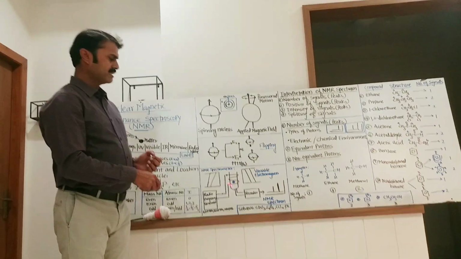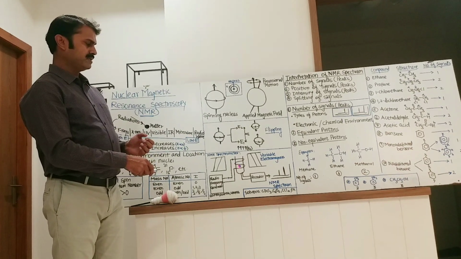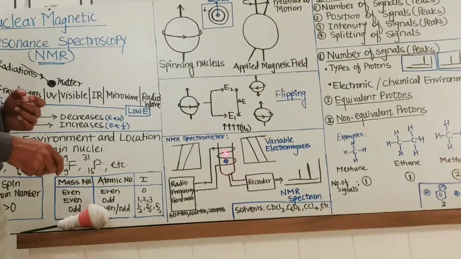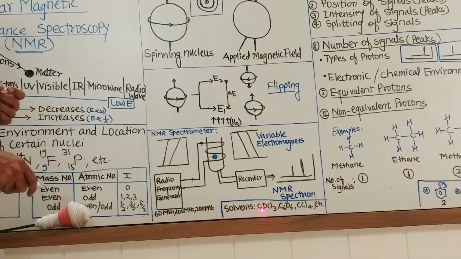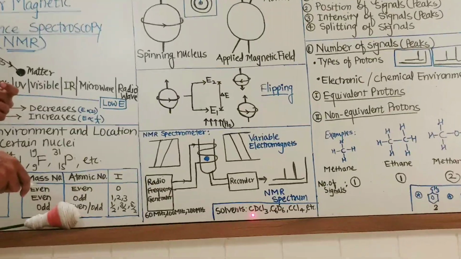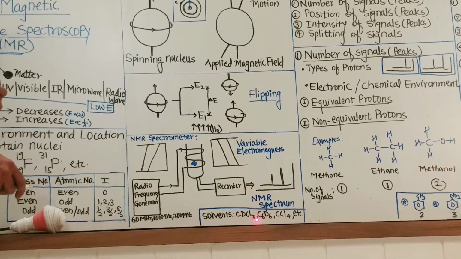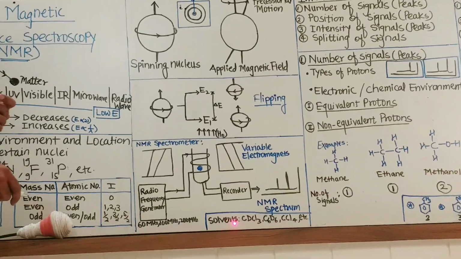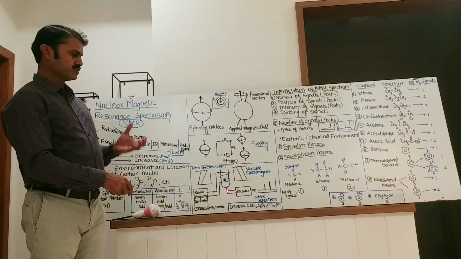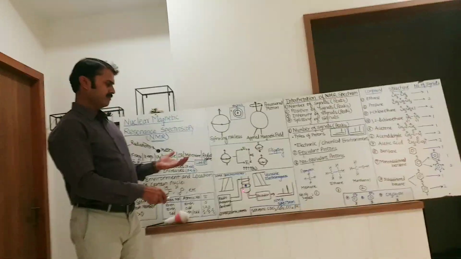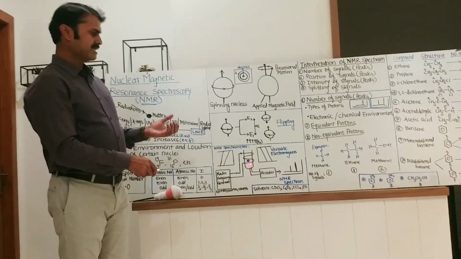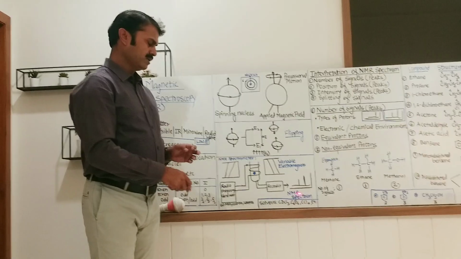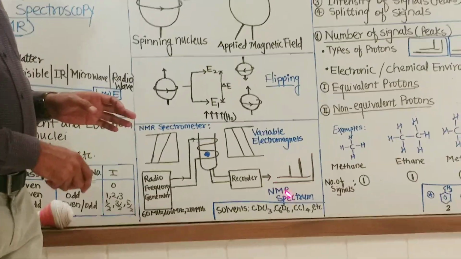To insert the sample, the sample should be in liquid state. If the sample is present in solid state, certain solvents are used to dissolve it, such as CDCl3, deuterated chloroform, C6D6, and CCl4. These are some examples of solvents used to dissolve the sample to prepare the sample solution. So this is the NMR spectrum.